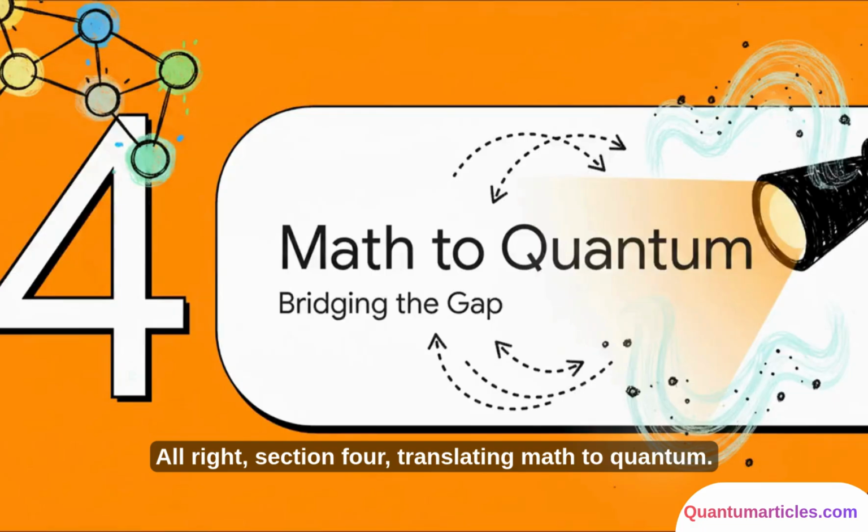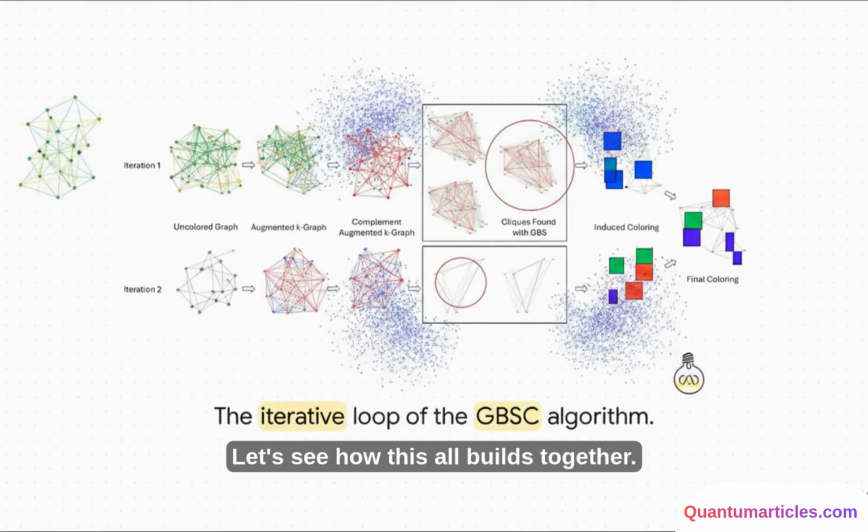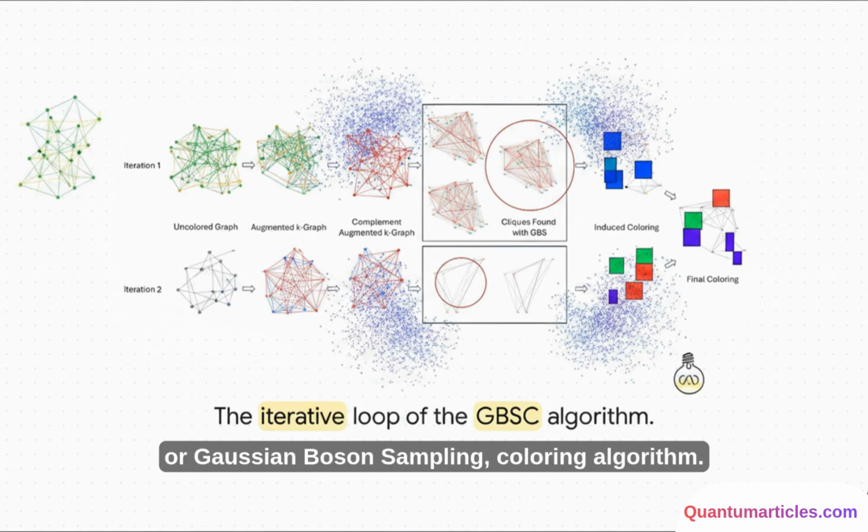All right, Section 4. Translating math to quantum. Let's see how this all builds together. We have our graph coloring math, and we have our quantum photonic spotlight. So how do we actually combine them? Well, this is the iterative loop of the new GBSC, or Gaussian Boson Sampling coloring algorithm. It doesn't try to solve the entire massive graph all at once.